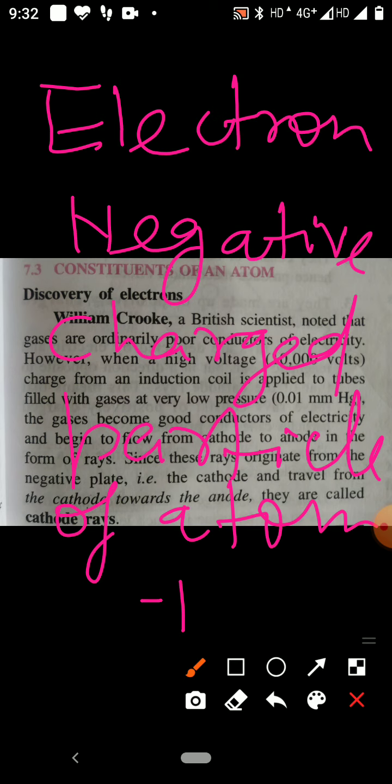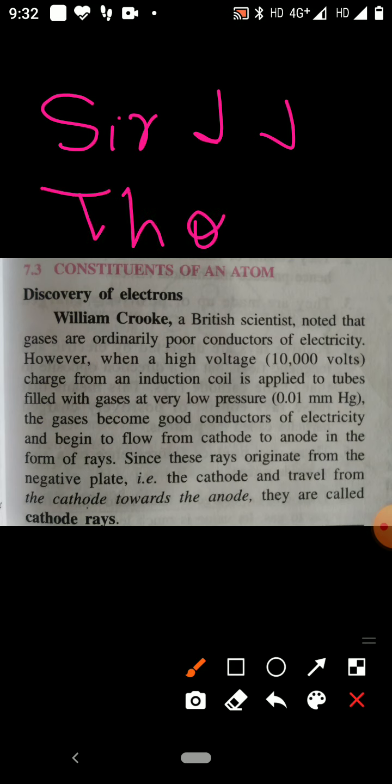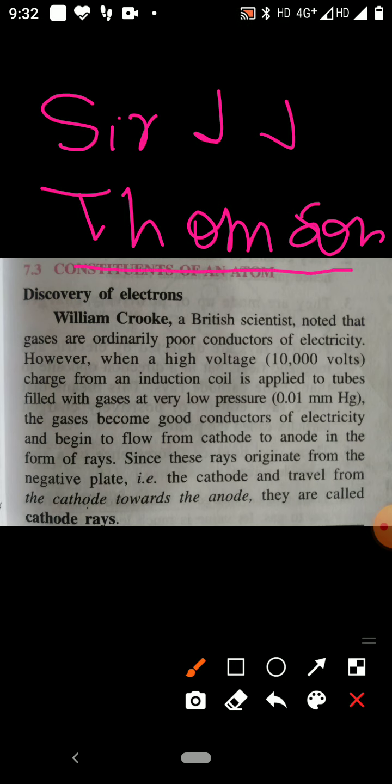Electron was discovered by Sir J. J. Thomson. How did Sir J. J. Thomson discover the electron? British scientist William Crookes observed gas can conduct electricity when it is taken at very low pressure.